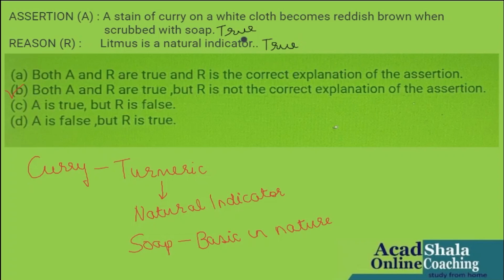Both the statements are true, but the reason statement is not explaining the assertion, though individually it is absolutely correct. So I will choose option B, that is, both A and R are true, but R is not the correct explanation of the assertion.